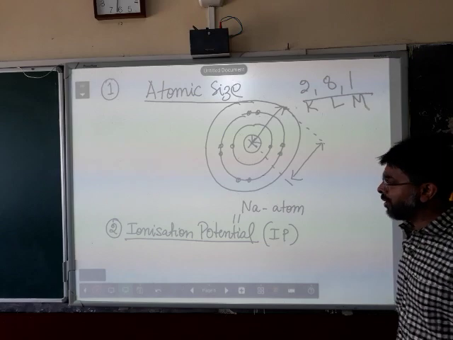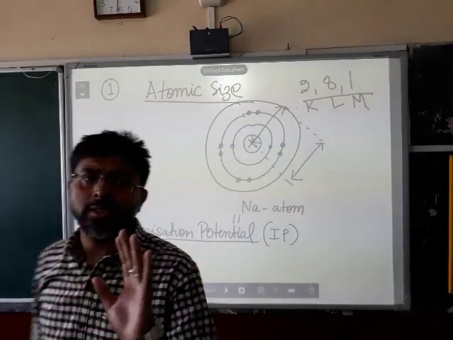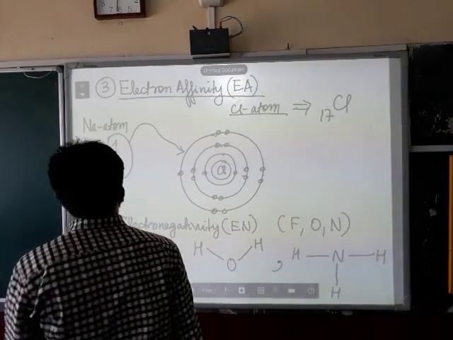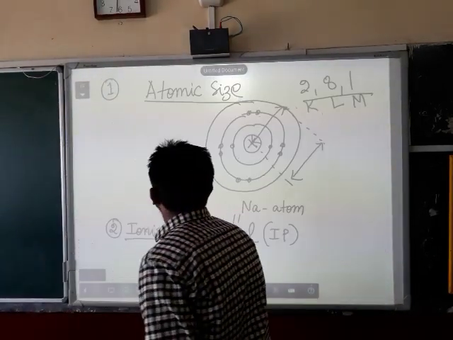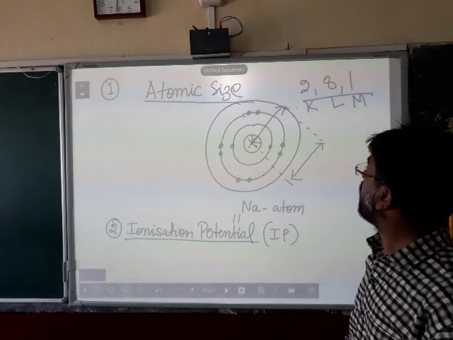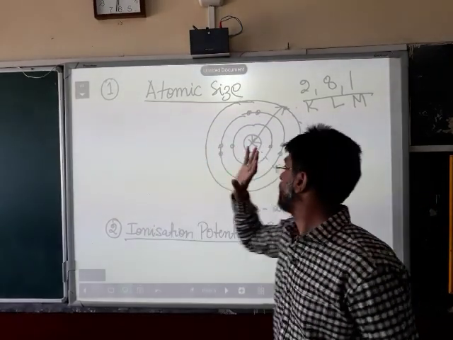Now, ionization potential means the amount of energy which is required to remove an electron from the valence shell of a metallic atom in its gaseous state.